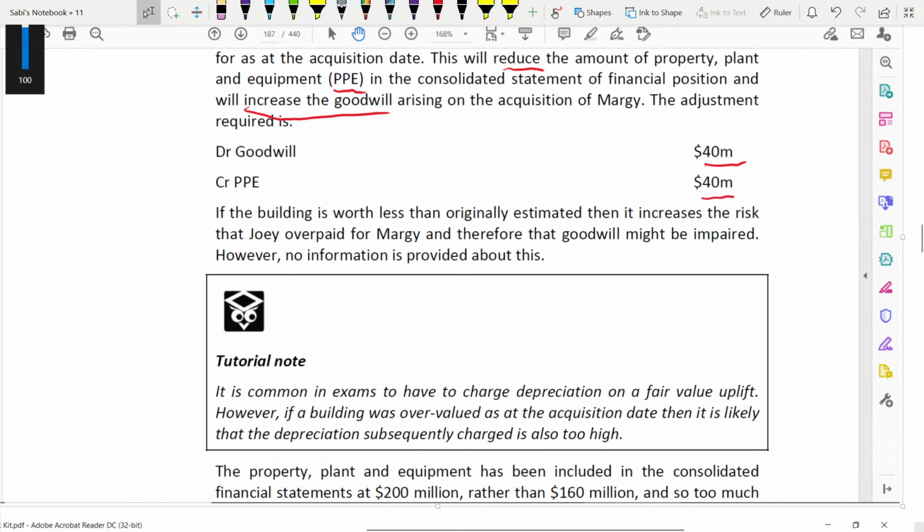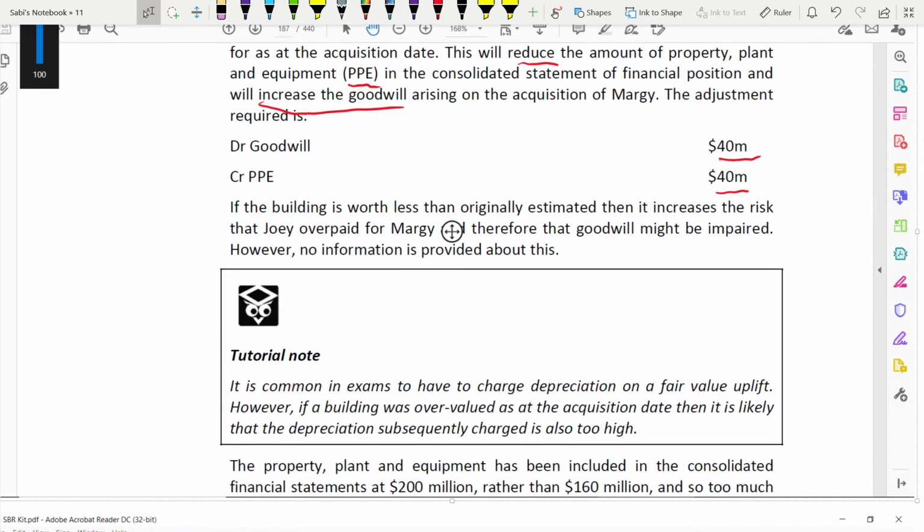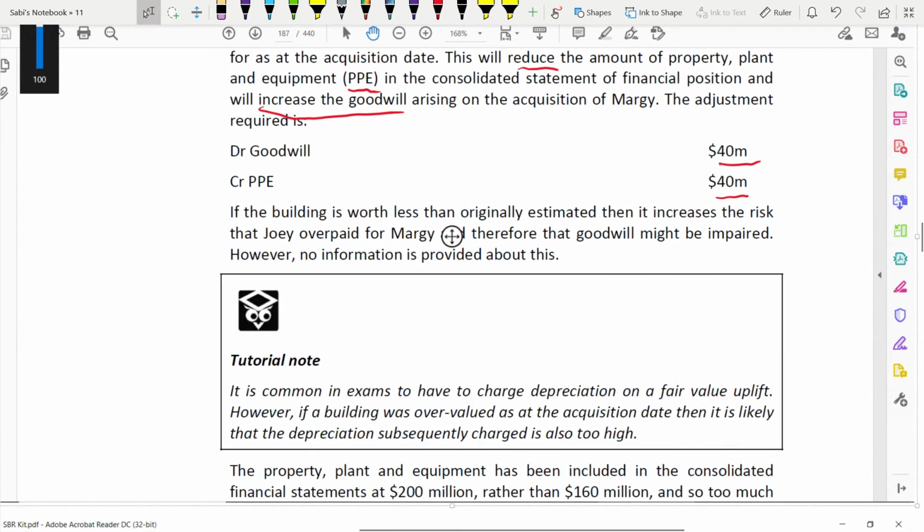Now, if the building is worth less than the original estimate, then it increases the risk that Joy overpaid for Mortgage, and therefore that goodwill might be impaired. However, no information is provided about this. So if the building is worth less than what you have estimated, it means there's a risk that Joy overpaid for Mortgage, right? So goodwill might be impaired, but no information is provided about this. We are seeing the impairment, but there's no impairment because we have not been given any information about it.